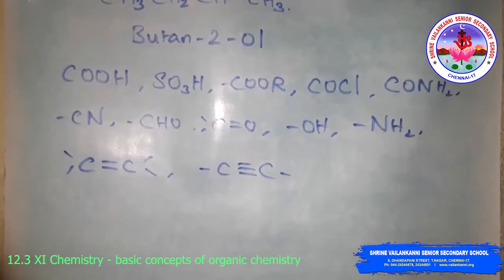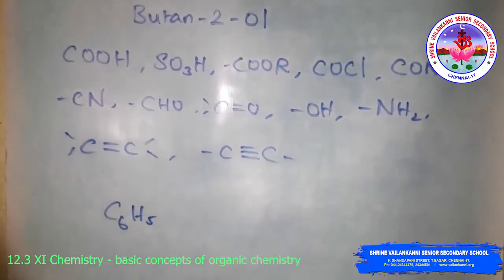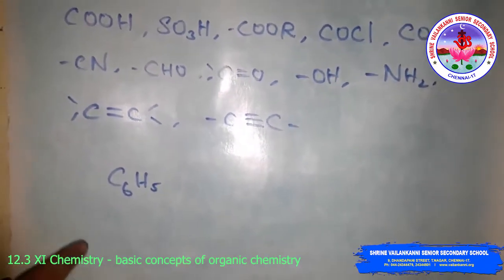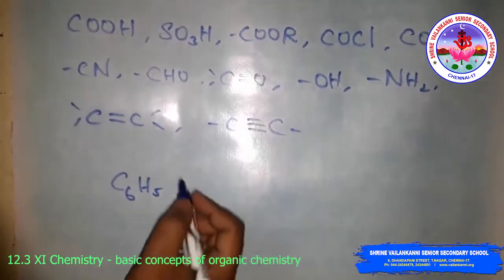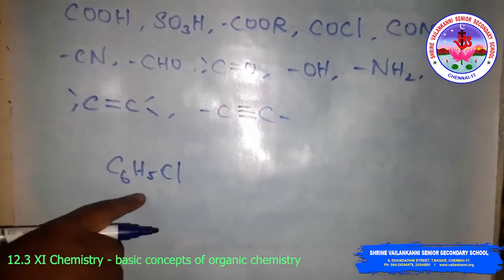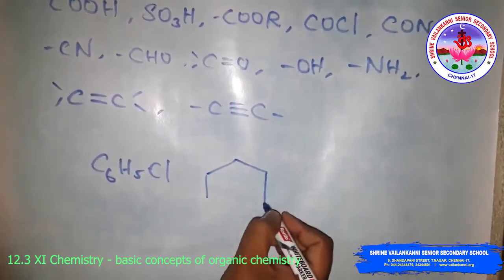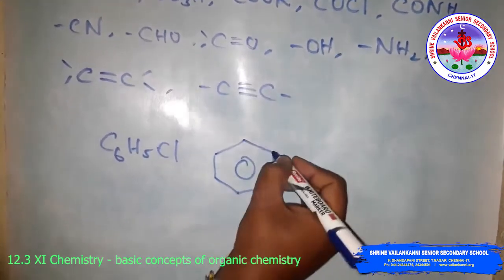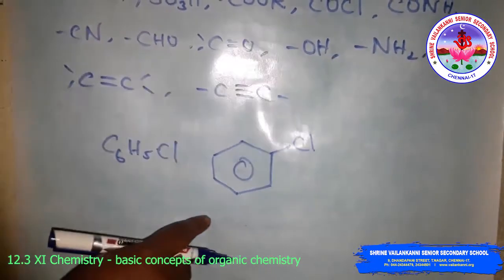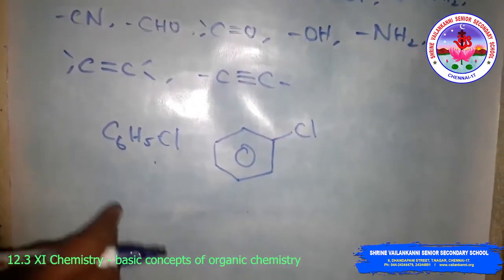In the case of an aromatic group, for example a phenyl group C6H5, R is a phenyl group. Halogens, nitro groups, and alkoxy groups are always prefix substituents. Suppose with a halogen like chloro, you have to use the prefix. I am going to write a structure for this compound. Cl means this is chlorobenzene. Chloro is a prefix, while the other kind is a suffix.